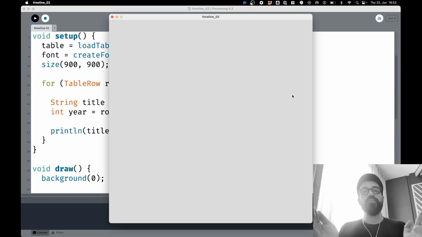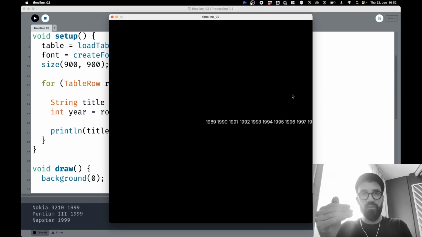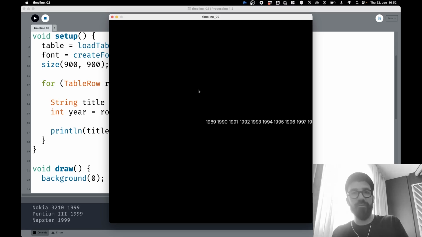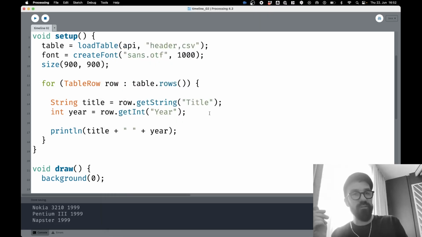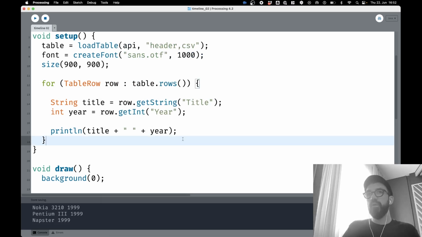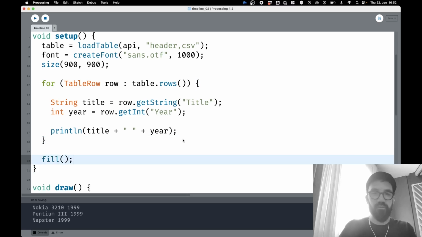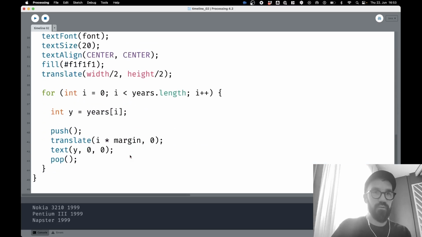Now we have this on the x-axis, but later on, moving it to the z-axis, like turning this around and making this a three-dimensional thing where we fly into, is not that difficult from here. What's more difficult now is displaying the data. Let's say we just want to have yellow circles on this line when there's an event. Okay, let's say fill. We set the fill color to yellow. That should be in the draw loop and not in the setup.